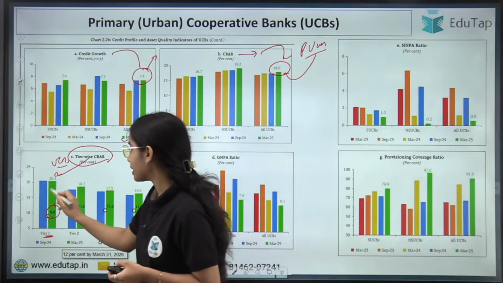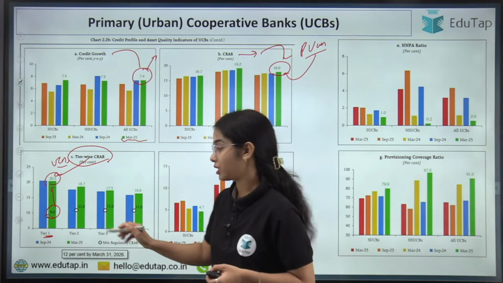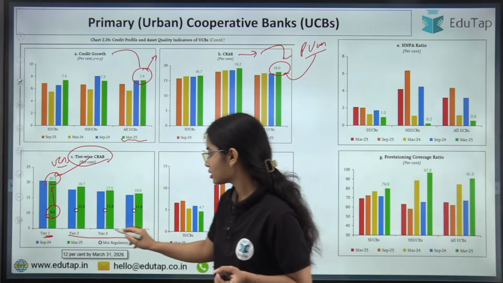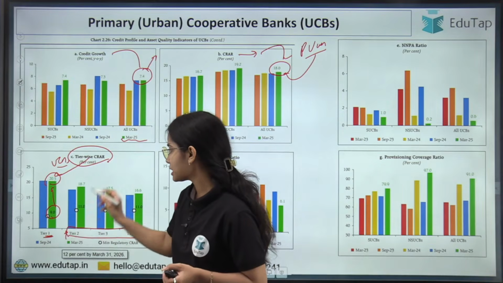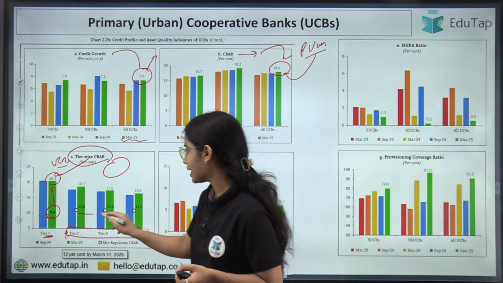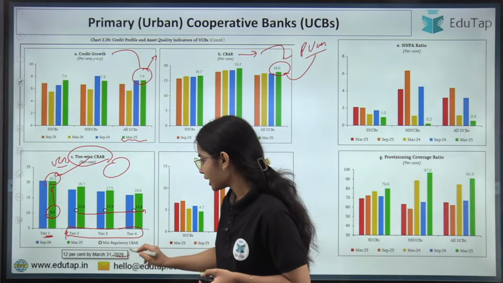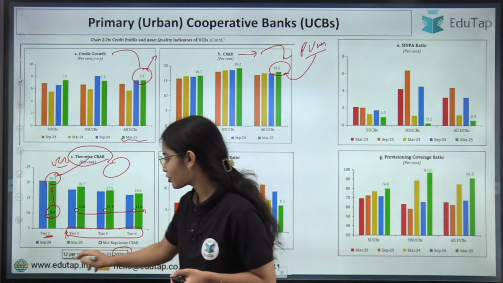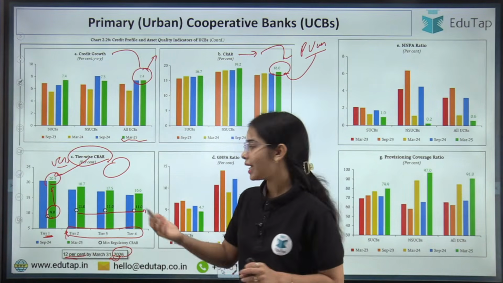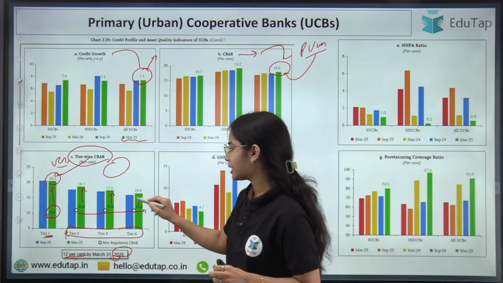Okay, but they were maintaining 20.5% of CRAR. Now tier 2 to tier 4 UCBs, they are the bigger UCBs, they have to maintain 11% of the CRAR, and by March 31st 2026 they have to maintain 12% of the CRAR, and they were maintaining higher CRAR than their requirement.